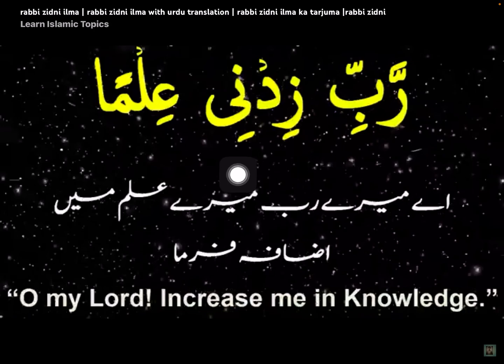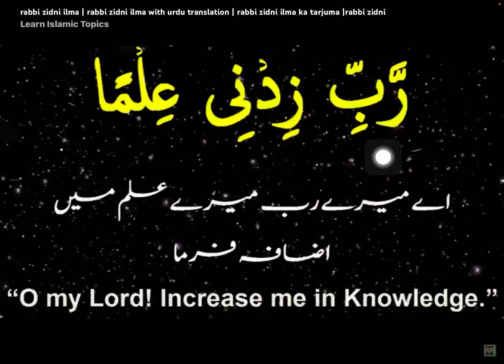Rabbi zidni ilma. Rabbi has root letters ra ba ba and it means oh my Lord. So this kasra means my. So it has three characteristics of Allah subhanahu wa ta'ala, that Allah ta'ala is Khalik, creator, Malik, master, and Mudabbir, planner. Khalik, Malik, and Mudabbir. So creator, master, and planner.